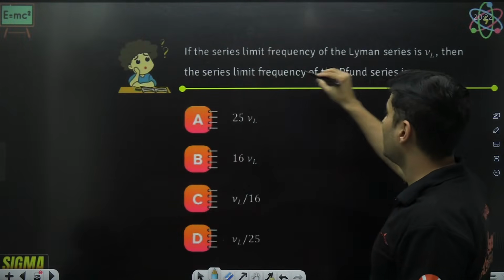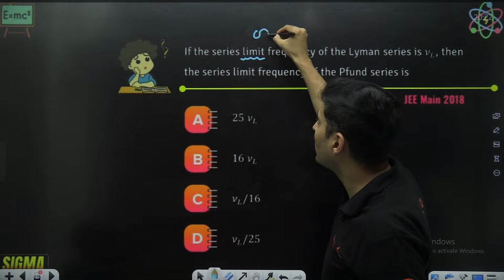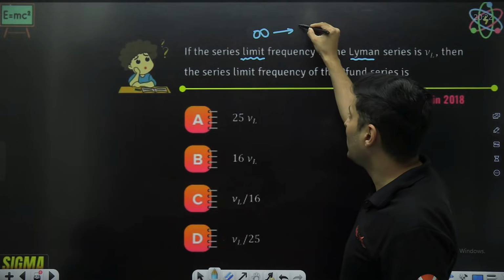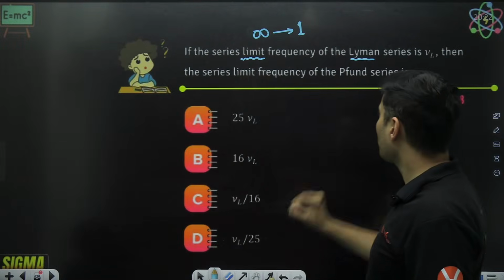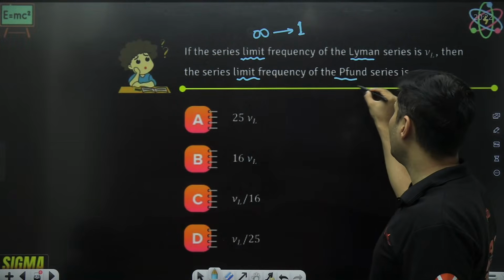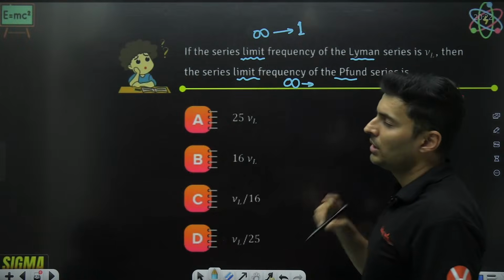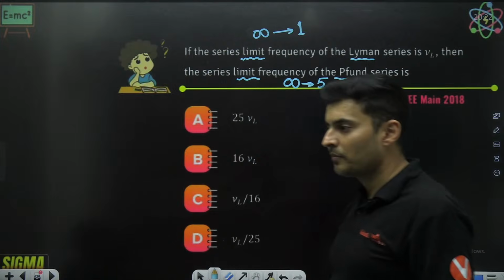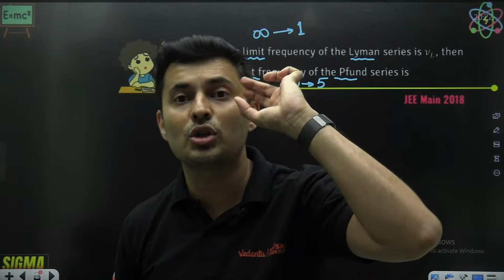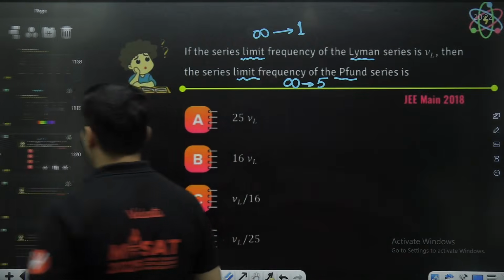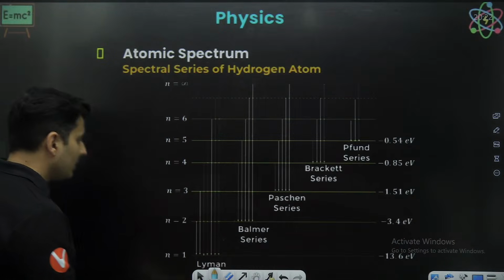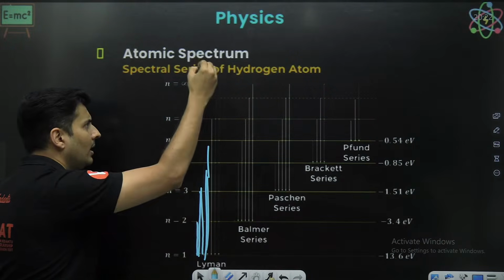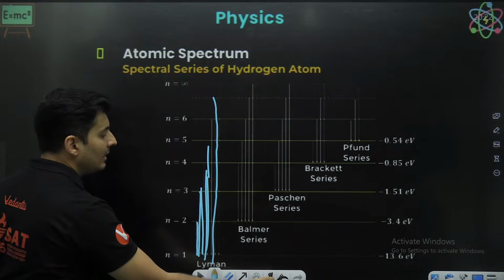So whenever the question is on the limit of the series, that means we are talking about the transition from infinity. Since we are talking about Lyman first, Lyman is the first orbit, so infinity to 1. For Pfund, the limit will be from infinity to 5, counting Lyman, Balmer, Paschen, Brackett, Pfund. So that is the first thing that you should be able to interpret. Of all these lines, the first line, second line, third line, and so on, the last line is the limit.